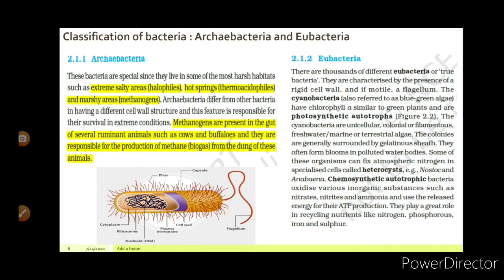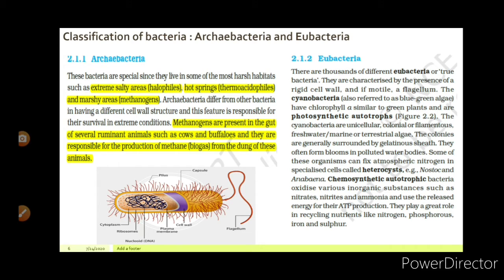The colonies are generally surrounded by gelatinous sheath. They often form blooms in polluted water bodies. You must have learned about the algal blooms in the environment, which is caused by cyanobacteria. So algal bloom is the cause of pollution of water bodies.